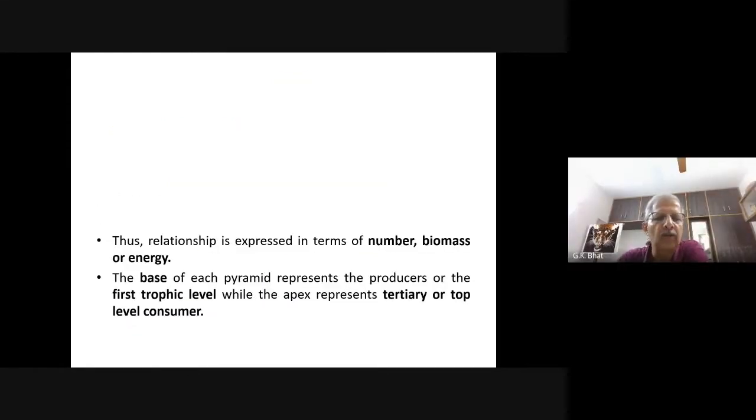Now, this relationship is expressed in terms of number, biomass, or energy. If you study these three parameters, number, biomass, and energy, in any ecosystem, and analyze them at different trophic levels, you will get ecological pyramids. The base of each pyramid represents the producer. Always remember, our ecological pyramid starts with the first trophic level, and the first trophic level is always occupied by the producer. The base represents the producer on the first trophic level, while the apex represents the tertiary or top level consumer. Right? Look here.